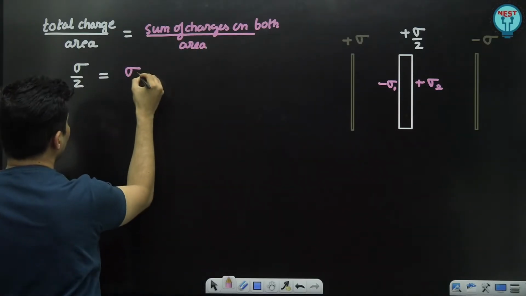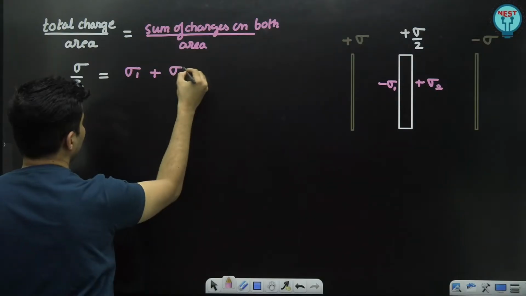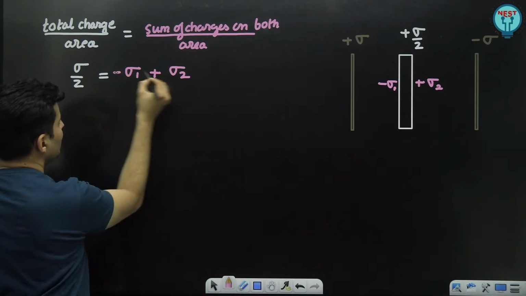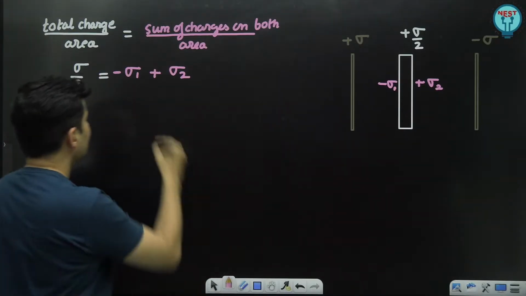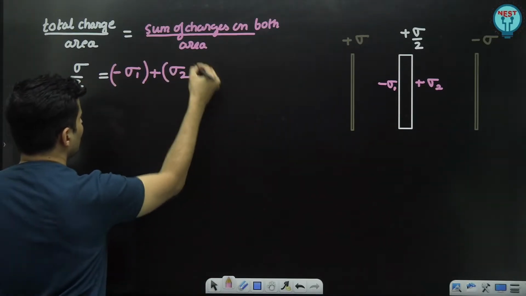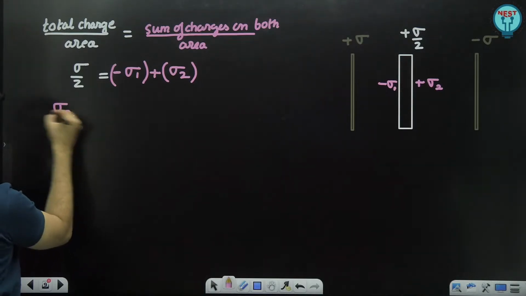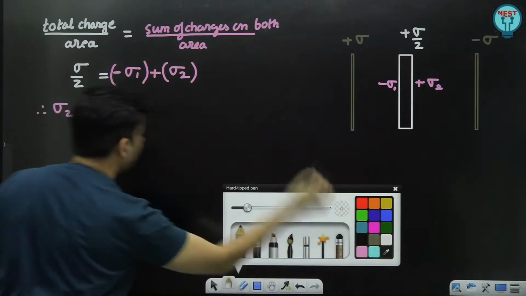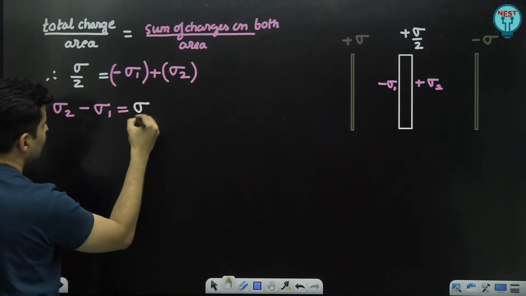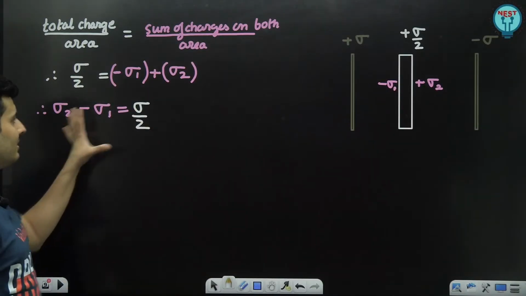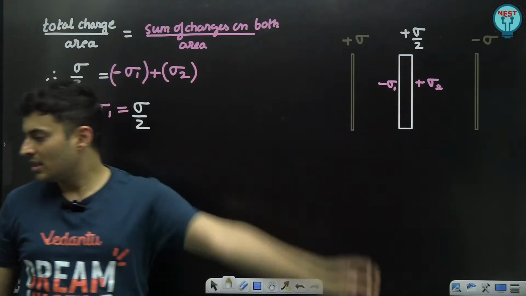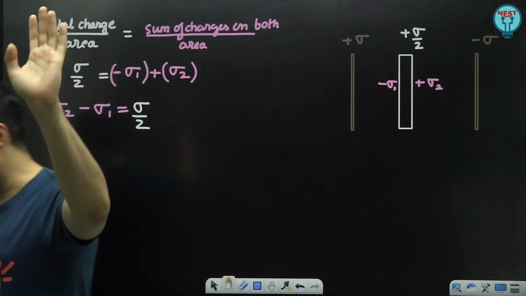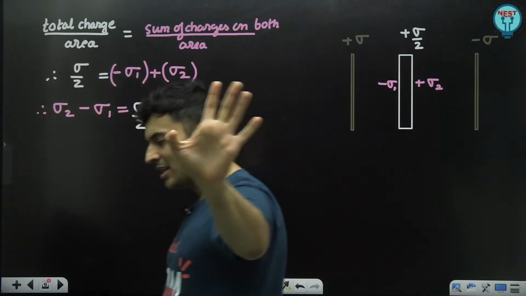That means it will be sigma 1 plus sigma 2. That's it. But this one is minus sigma, so minus sigma plus sigma 2. As simple as that. So if you want, you can write it as, therefore, sigma 2 minus sigma 1 is nothing but sigma divided by 2. So this is one equation that I get. Everybody till this point absolutely clear, my dear warriors? Okay, this much is done.